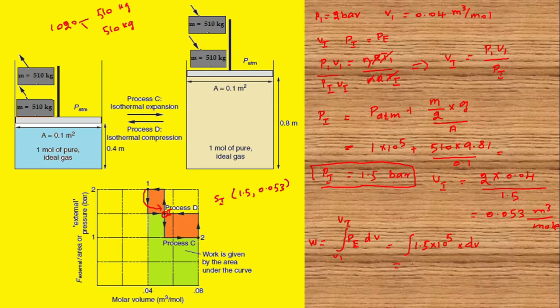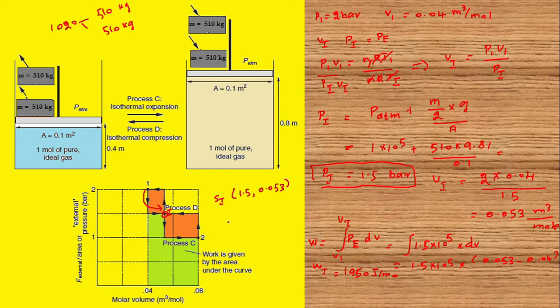That will result as 1.5 into 10 power 5 into (0.053 minus 0.04). We will get the intermediate work done as minus 1950 joule per mole.